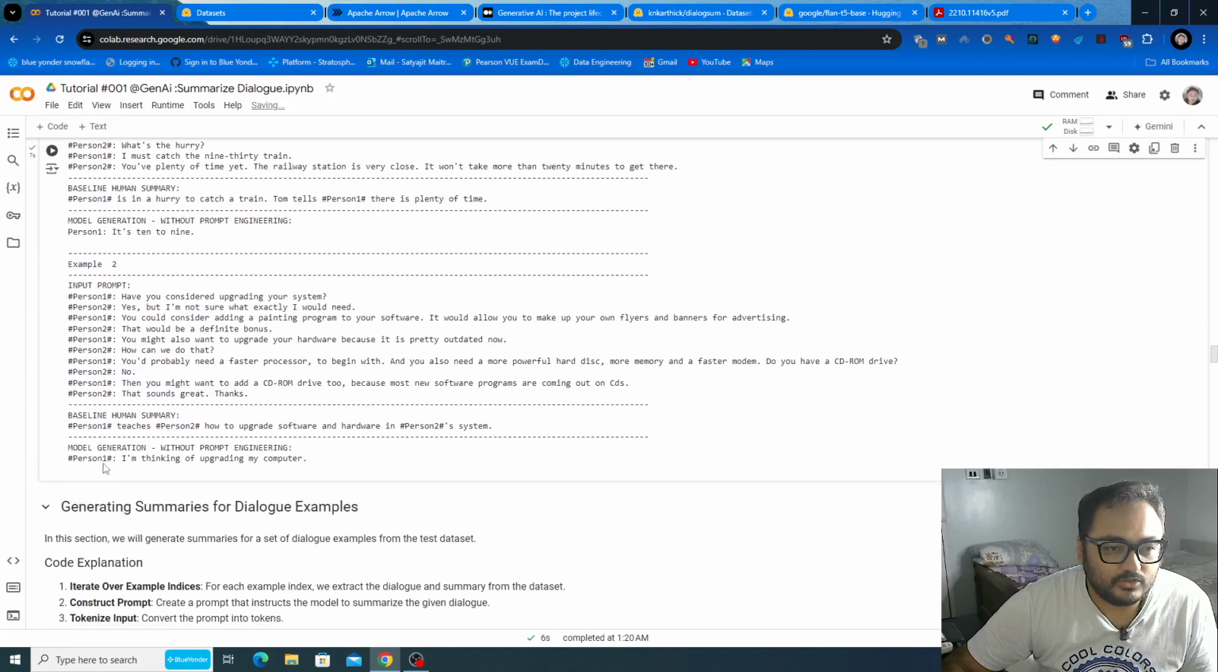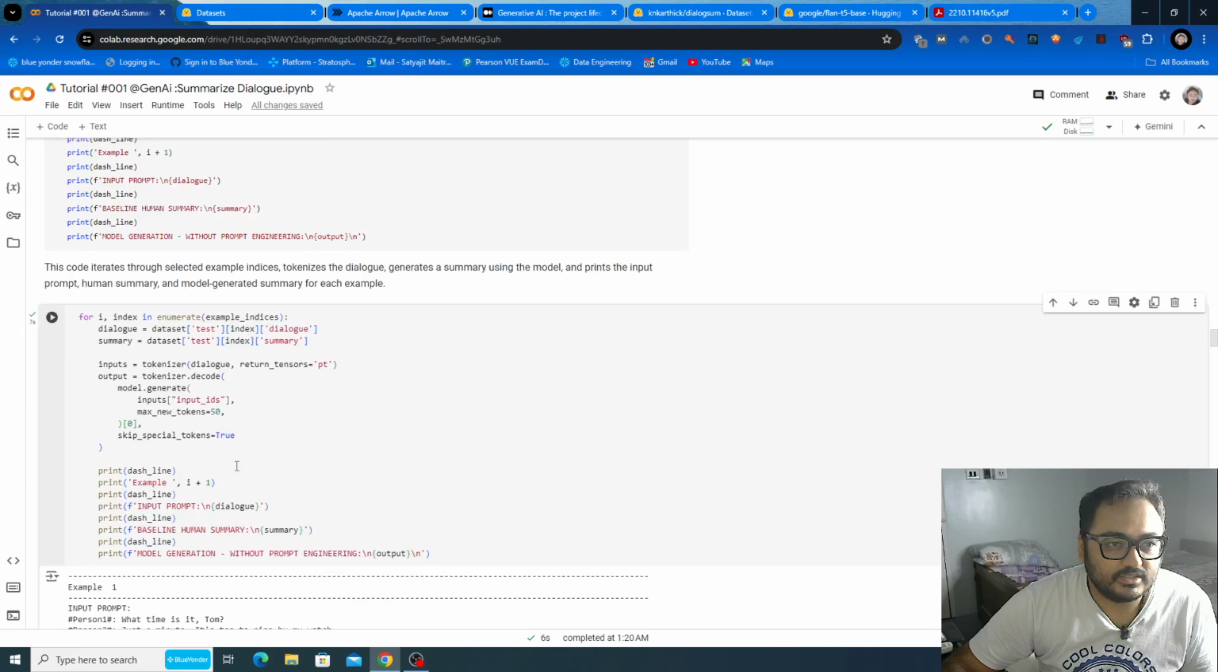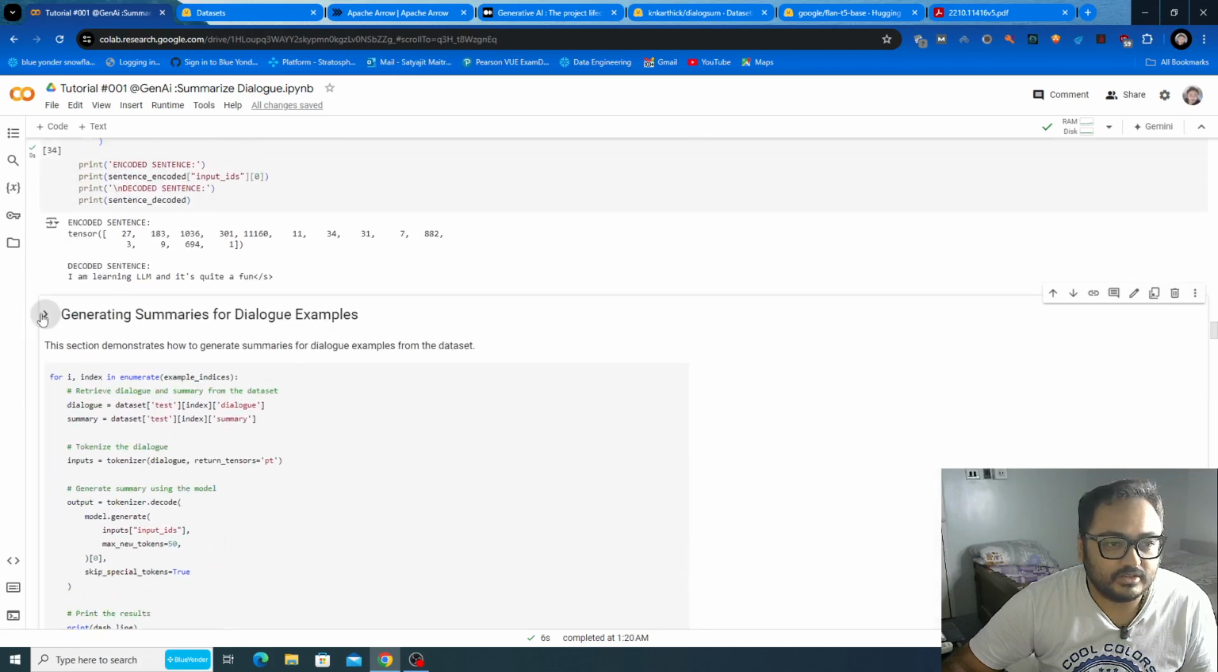For example two, the baseline is: person one teaches person two how to upgrade software and hardware in person two's system. And you are seeing the model generating, okay, person 1, I am thinking of upgrading my computer, which is totally wrong, by the way. Person 1 teaches person 2 how to upgrade his software and hardware, because person 1 is capable enough to upgrade his system. So this summarization is also wrong. This is the very first thing we have seen, without using any prompt engineering.